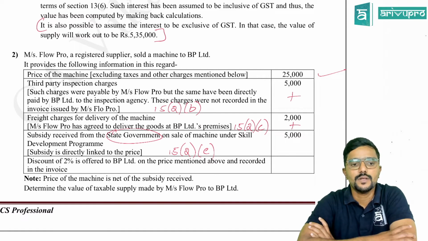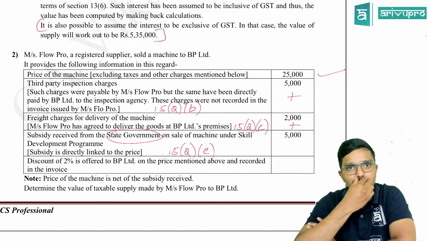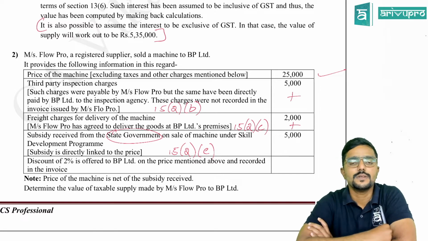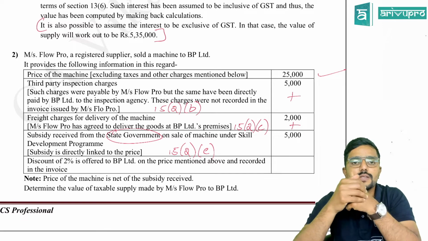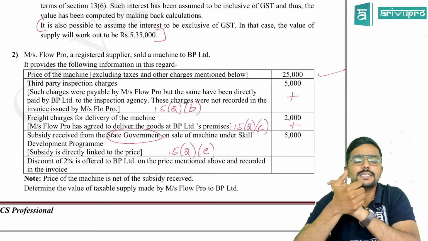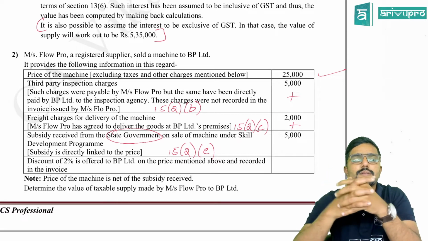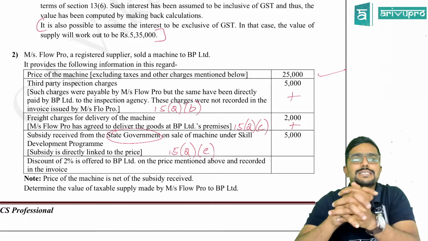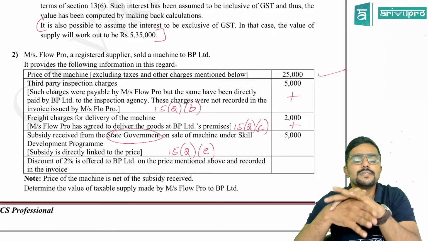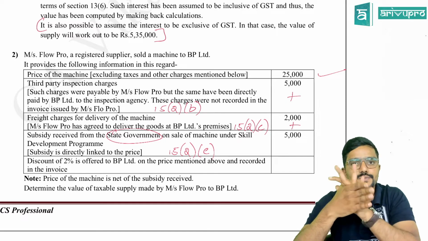Note: when discount is given in the percentage, such discount percentage should always be applied on the price of the goods or services.